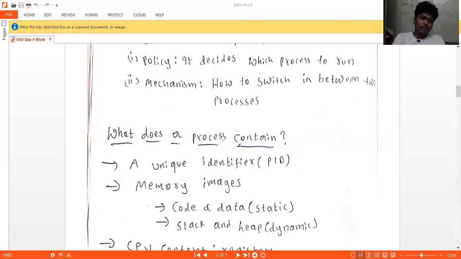So keys are what is required for passing this program or the process. After knowing all these things, it will just return back to this, and it will just give its output or execute this executable file. So this is about the architecture of an operating system. So in this way, this will work.